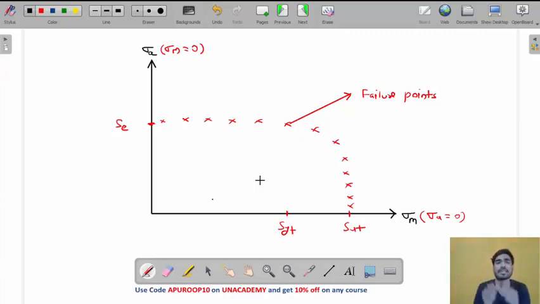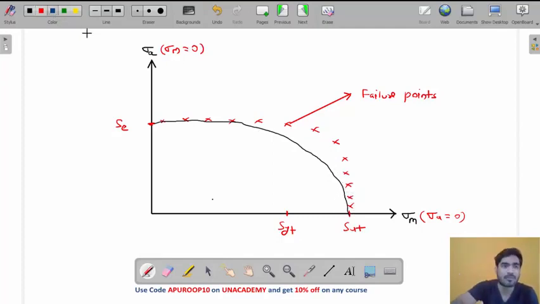So how will we find the equation? We draw a parabola from SE to SUT, which will be inside these points. Using the equation of this parabola, we can design the machine element.